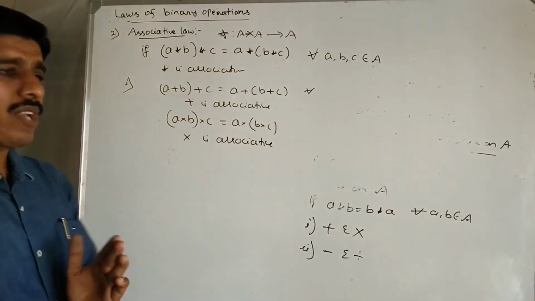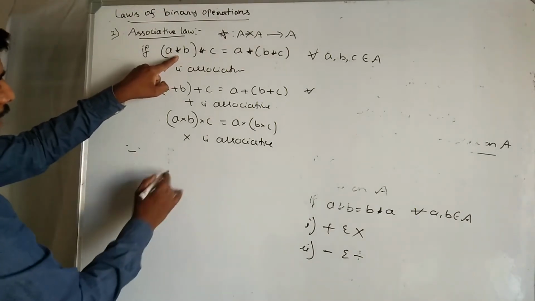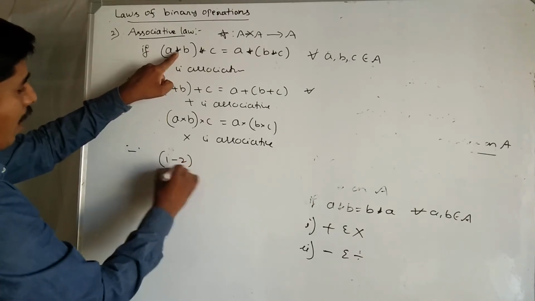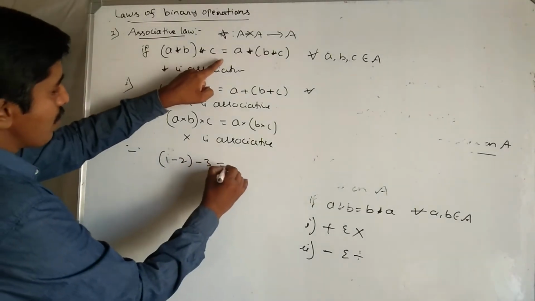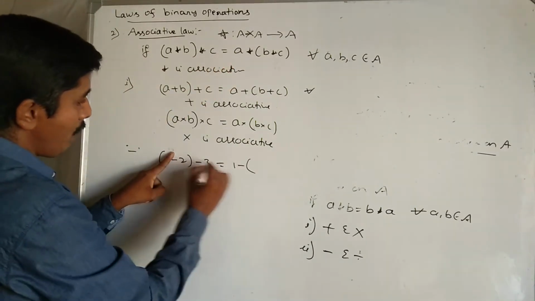Then what about subtraction? Here we replace star by minus. I am taking a simple example: (1 minus 2) minus 3 is equal to 1 minus (2 minus 3).